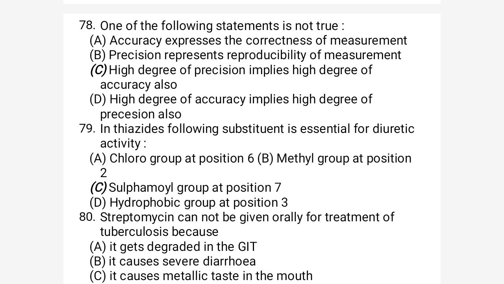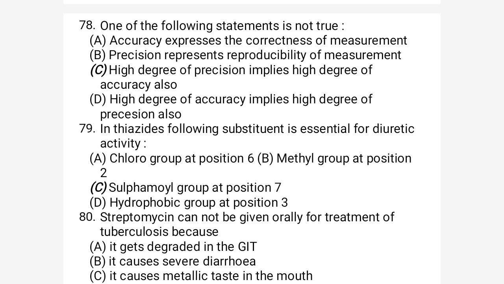No, there is no such relation. A wrong answer may be reproduced several times, so the same wrong result may be repeated. So this is not correct. The correct option for question 78 is option C.